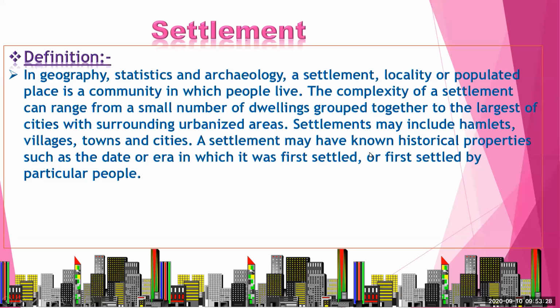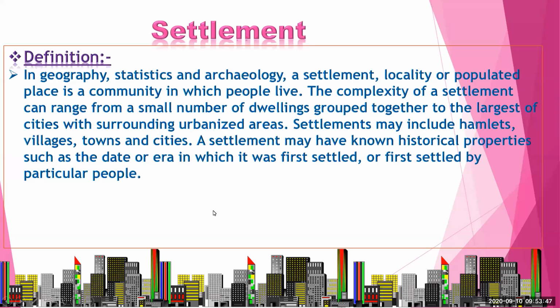Settlements may have known historical properties such as the date or era in which it was first settled by particular people. Means settlements are those houses on the geographical area.